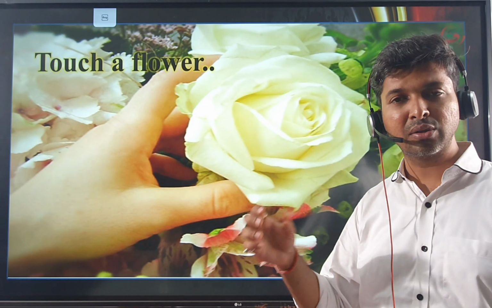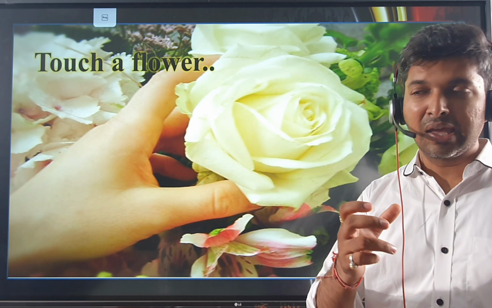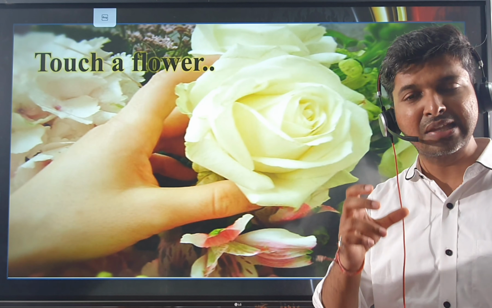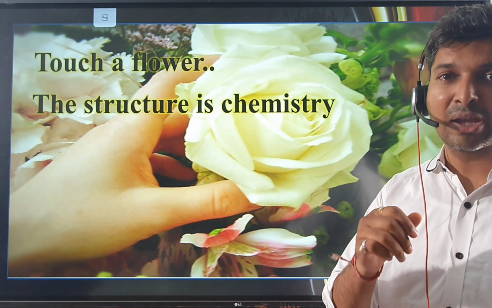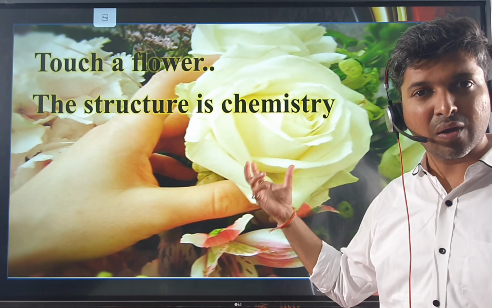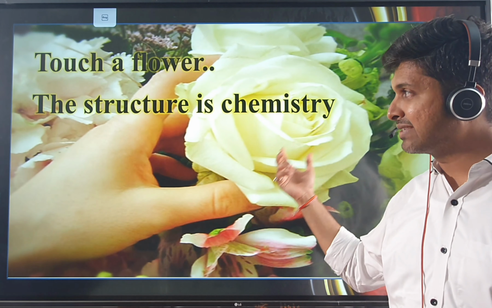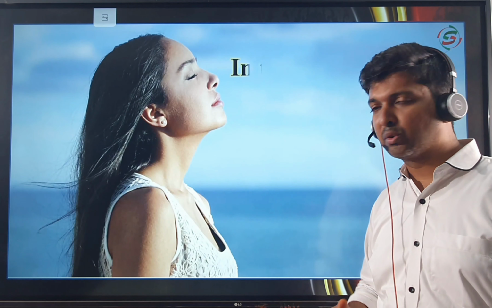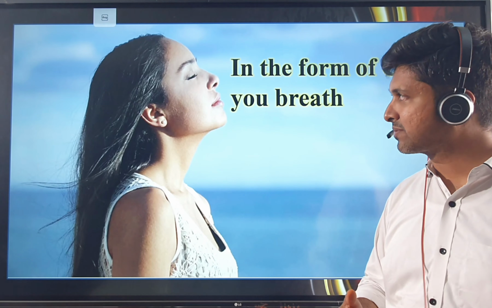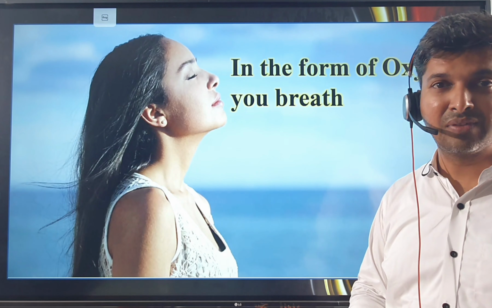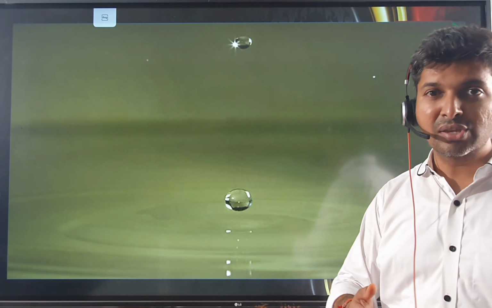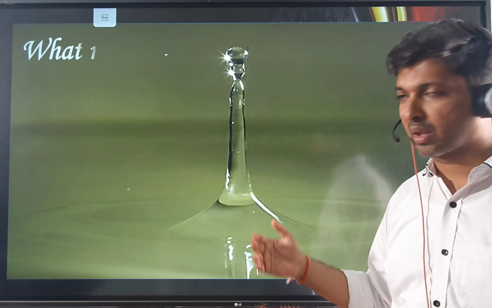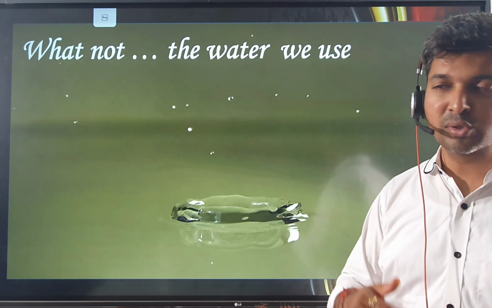The touch of a flower, that touch of flower is waxy and smooth. Because it is waxy and smooth, you can actually feel that softness of the flower. It is again because of chemistry, because wax is a chemical compound. Then if you talk about the most important substance, which we cannot live without even for a minute, that is oxygen. That oxygen will also come under chemistry. Another essential compound, that is water. So this water, H2O, is also a chemical compound.